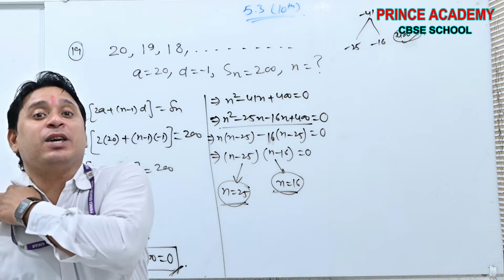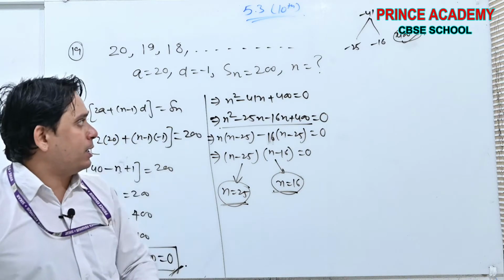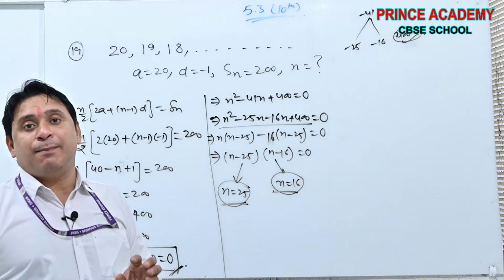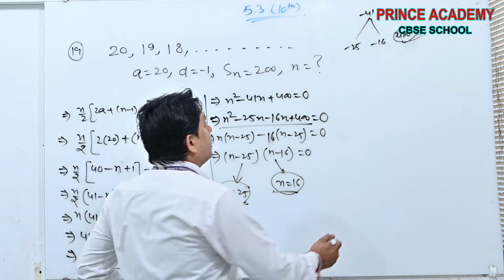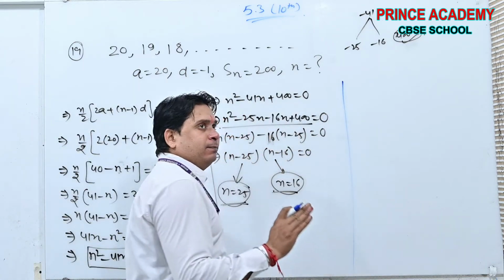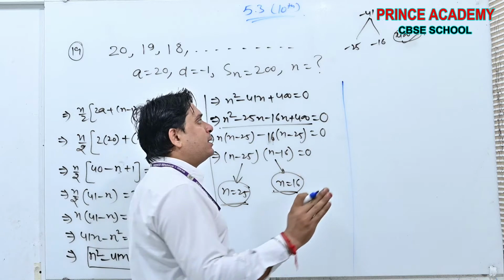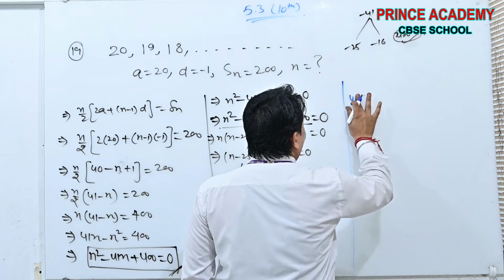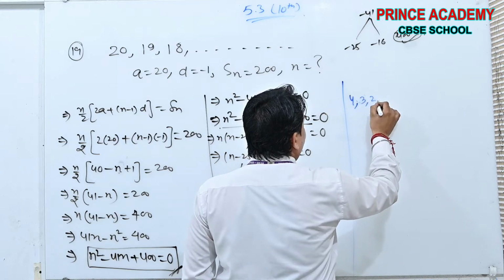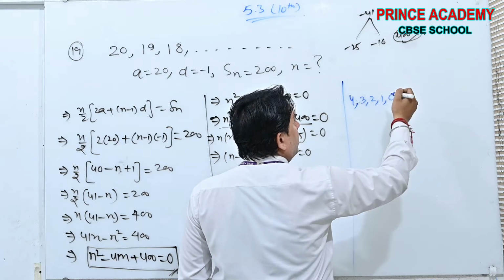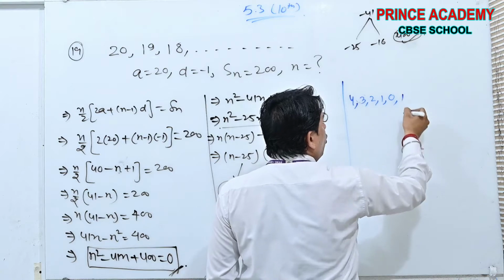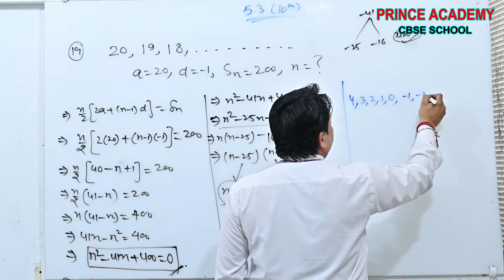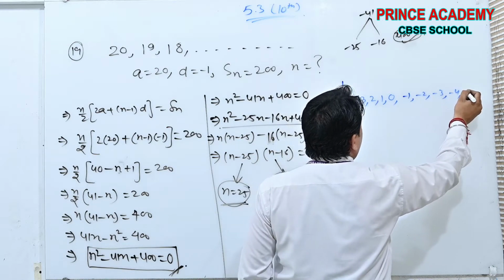See beta, let me give you a simple example of a decreasing AP. Suppose I am writing a decreasing AP like this: 4, 3, 2, 1, 0, minus 1, minus 2, minus 3, minus 4, minus 5 and so on.